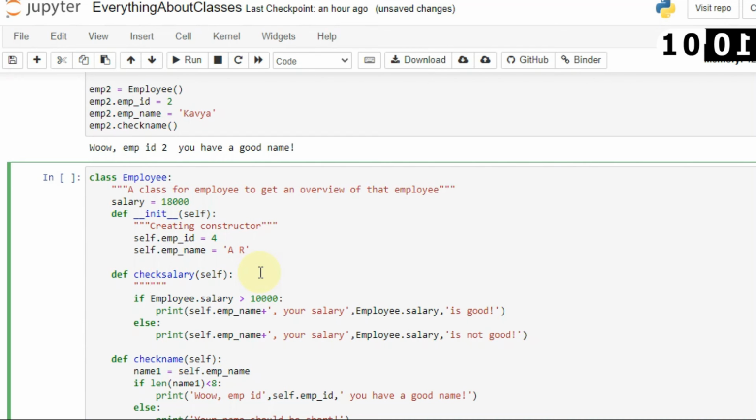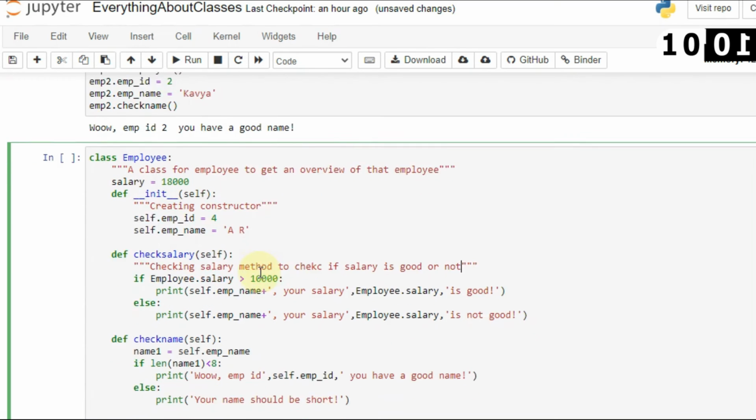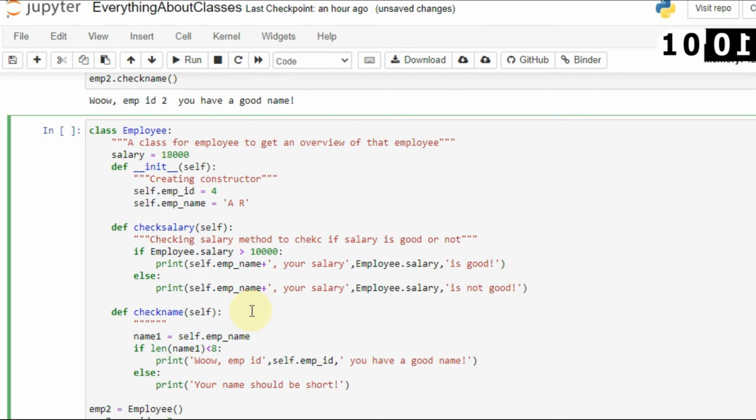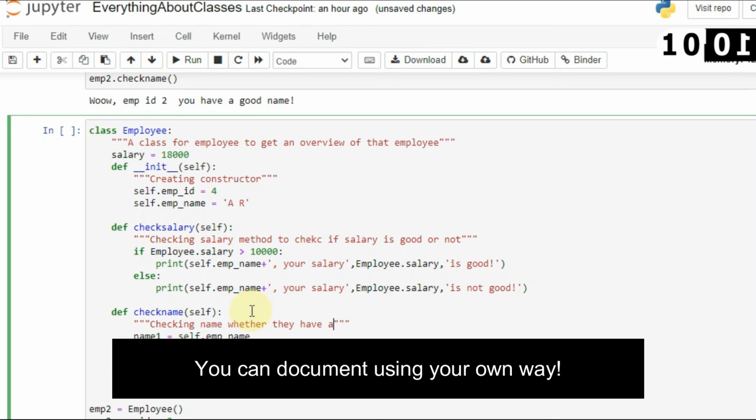Okay, and here in the check method, I will say: checking salary method to check if salary is good or not. And here in the check name method, I will say: checking name, whether they have a short name or not.